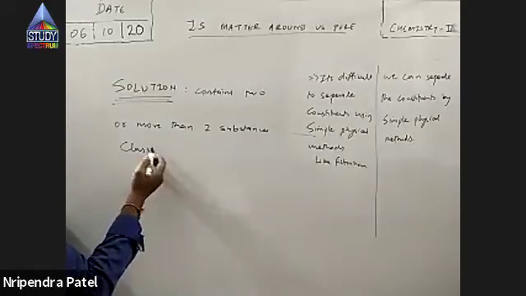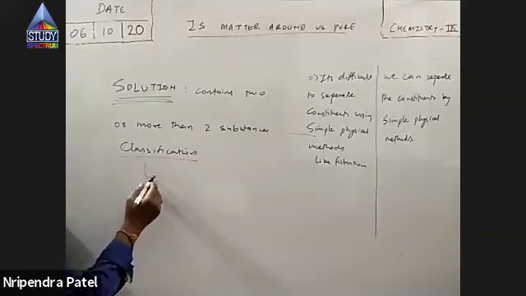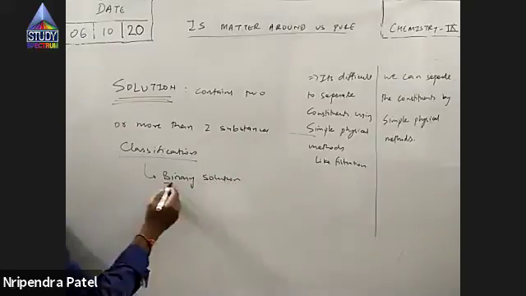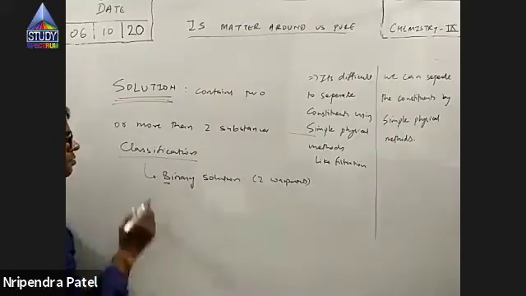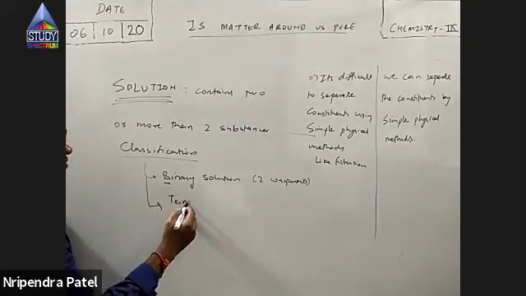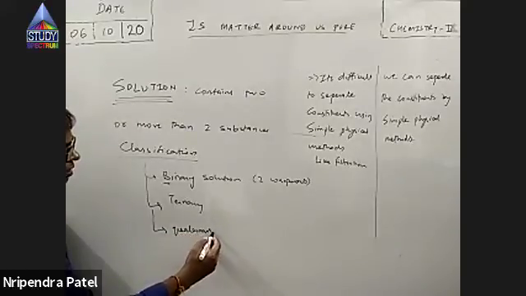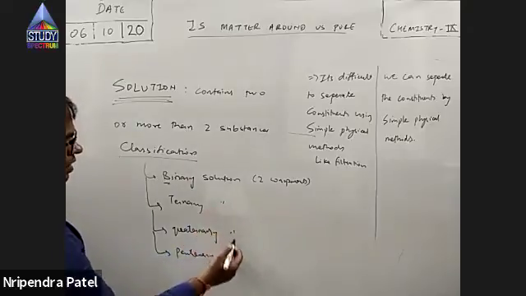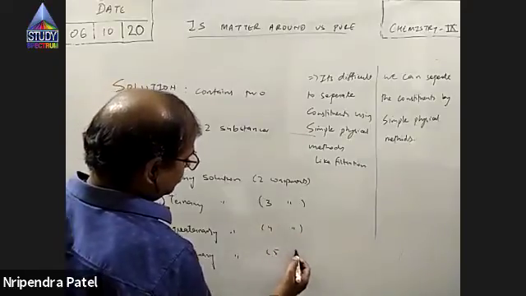The first classification of solution: I can say it's a binary solution. What do you mean by binary solution? Bi stands for two, so a binary solution has two components. Then ternary solution, then quaternary solution, pentenary solution, depending on how many components are there. So this is a 3-component solution, 4-component solution, 5-component solution.